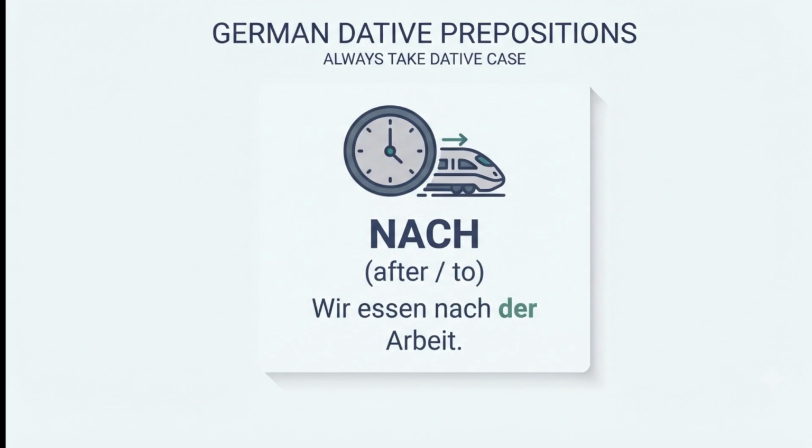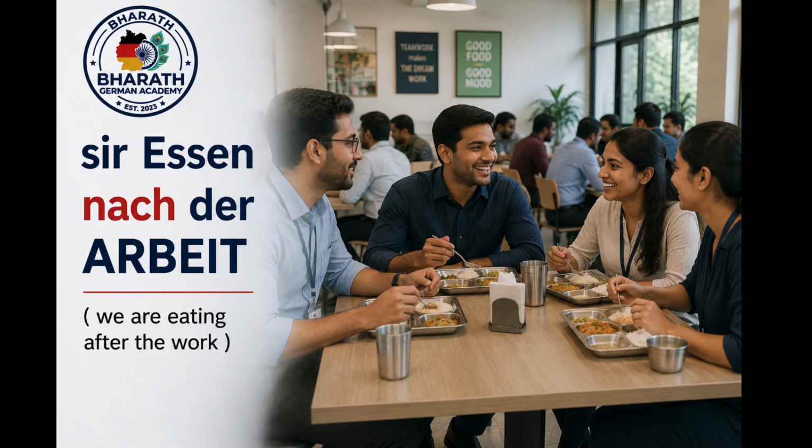And the second meaning is, as I said, after. After means after the work. So nach der Arbeit. Arbeit is feminine. So here, since nach is a dative preposition, dative feminine is there. So nach der Arbeit. Or after the class. Class is masculine. So Unterricht, nach dem Unterricht, after the class. It is very easy to remember whenever you are using nach. If you use it for only cities, you have to use nach, or else if you are saying after the break, after the class, after something, you can use nach.